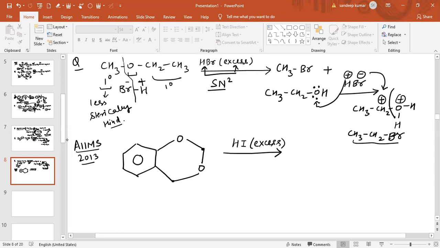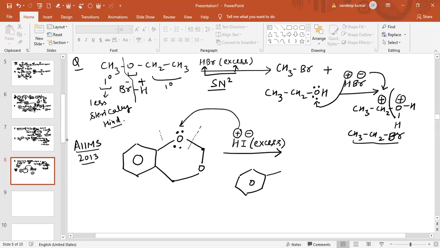Now see how the cleavage of bond will occur. Hydrogen will attack at this position also. Now you can see, after the attack of H plus at this point, I am drawing the intermediate.